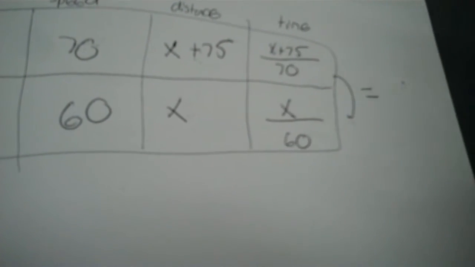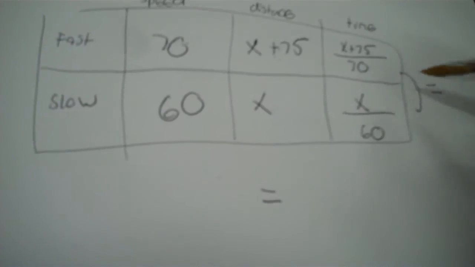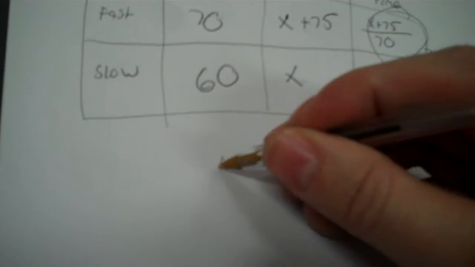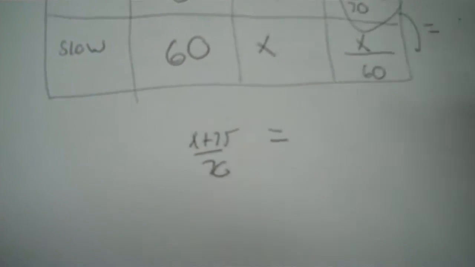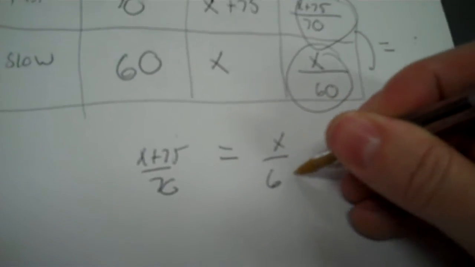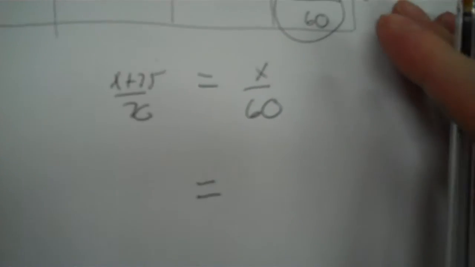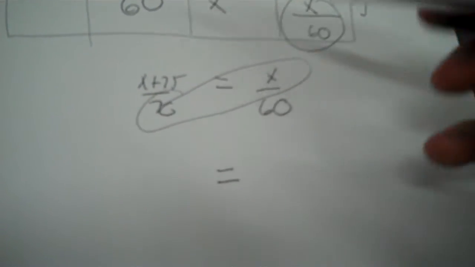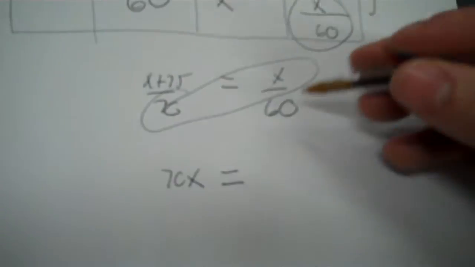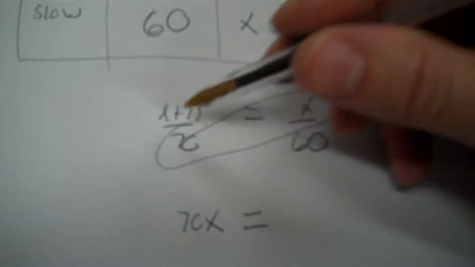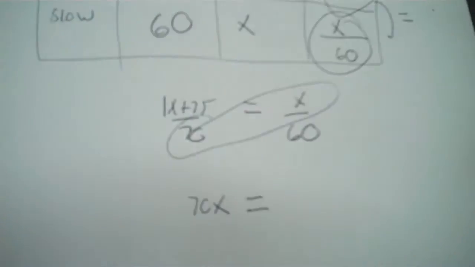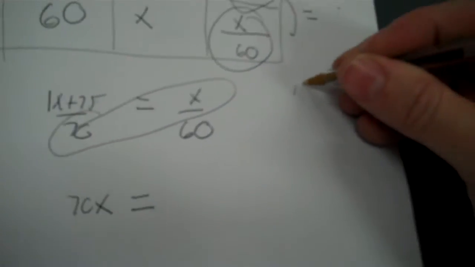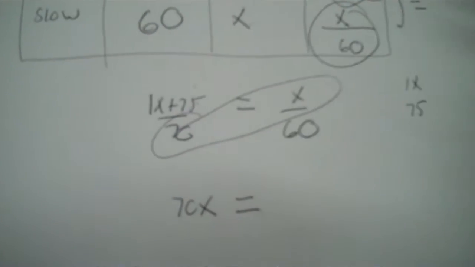Now you're like, what do we do? Divide? No, you can't divide because you have X there and X there. What you are going to do is make a proportion. Put an equals, and you're going to put X plus 75 over 70, and here you're going to put X over 60. Now line up your equals. Circle the diagonal. 70 times X is written as 70X. Now over here I don't just take 60 times X because there's a 75 with it. So put a 1 in front of the X and write 1X and 75 separately.